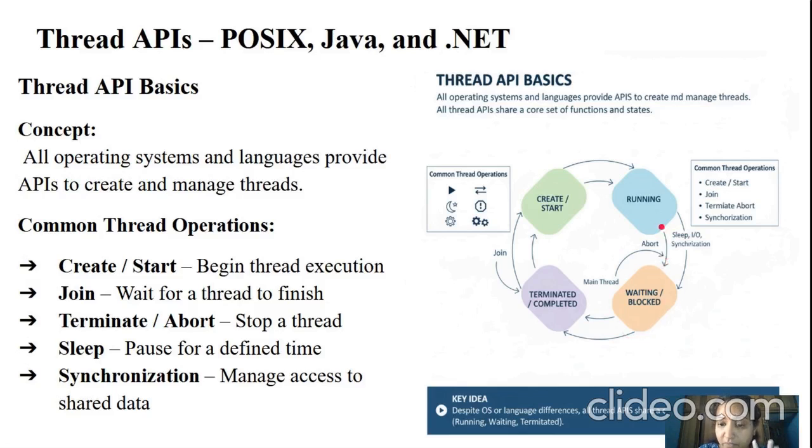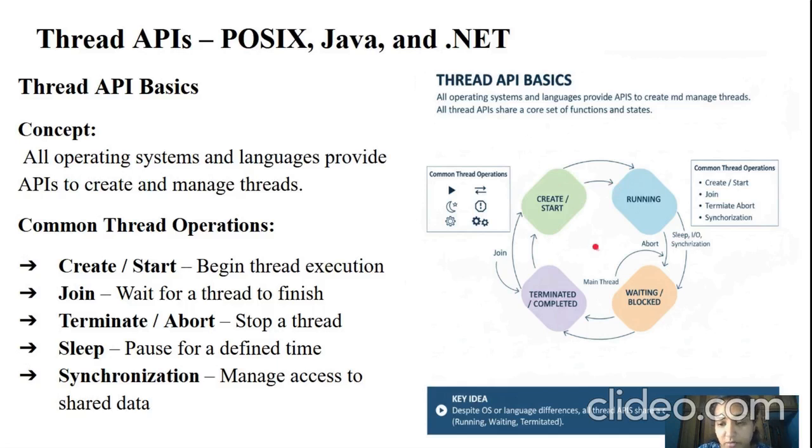Or after getting into the waiting period, it can also enter the completed stage. And this is how the life cycle of a thread works. So the common thread operations, as I stated earlier, are create, join, terminate, and abort.